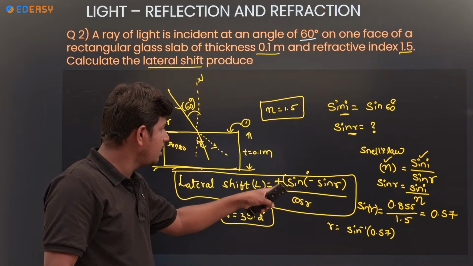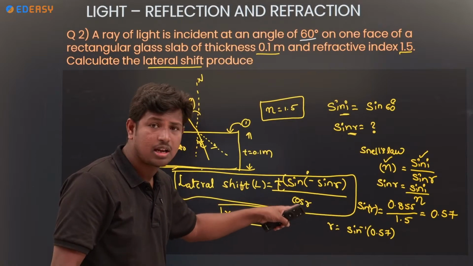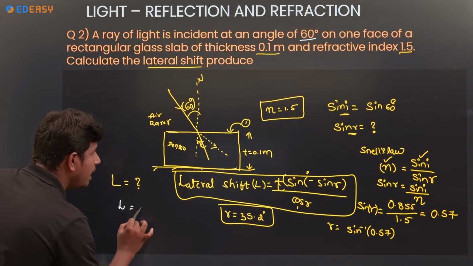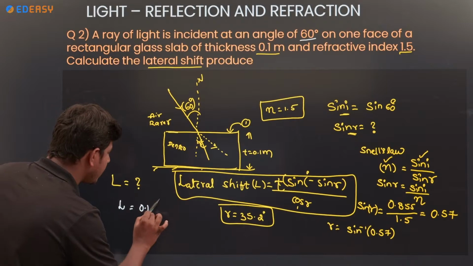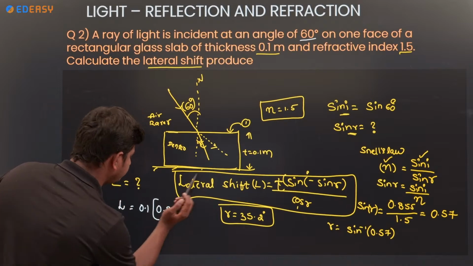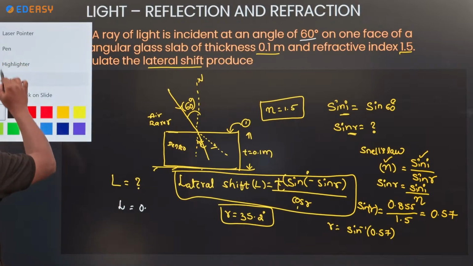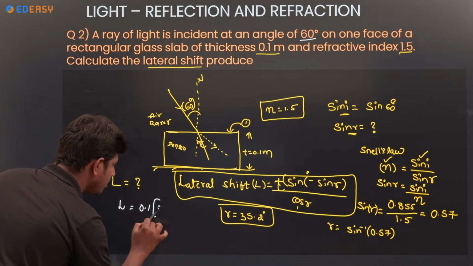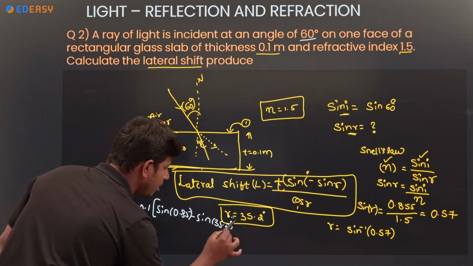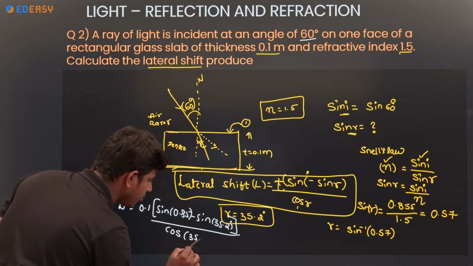By using the lateral shift formula, L is equal to T times sin I minus R, by cos R. T we know is 0.1, sin I is 0.85, minus sin R, sin of 35.2, by cos R, cos of 35.2 degrees. So substitute all the values.